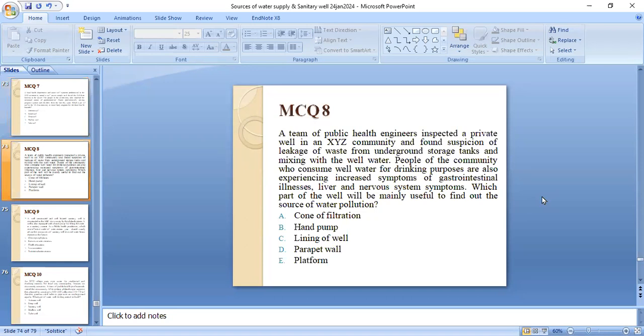Eighth MCQ. Recently, a team of public health engineers inspected a private well in the XYZ community and found suspicion of leakage of waste from the underground storage tanks mixing with the well water. People of the community who consume well water for drinking purposes are also experiencing increased symptoms of gastrointestinal, liver, and nervous system disorders. Which part of the well will be mainly useful to find out the source of water pollution: cone of filtration, hand pump, lining of well, parapet wall, or platform? It's A, the cone of filtration.